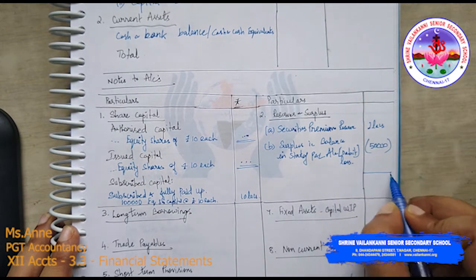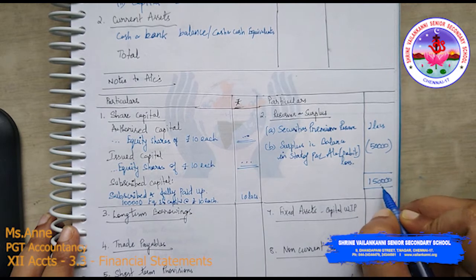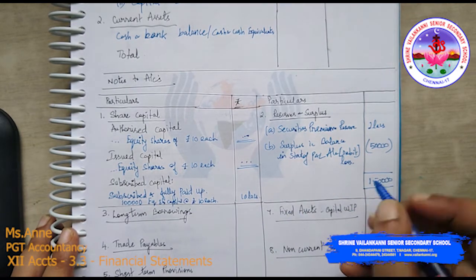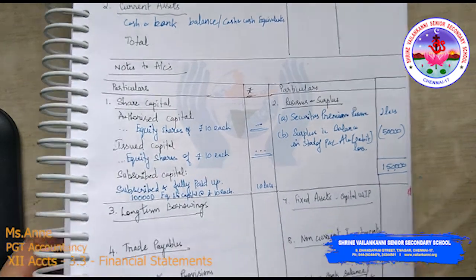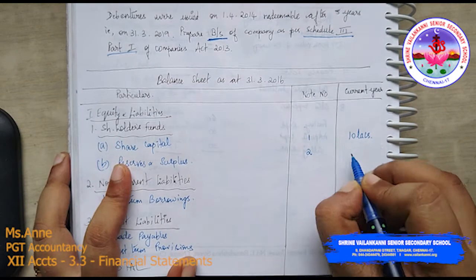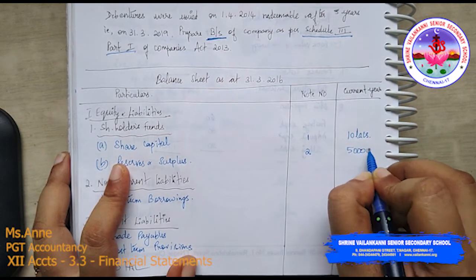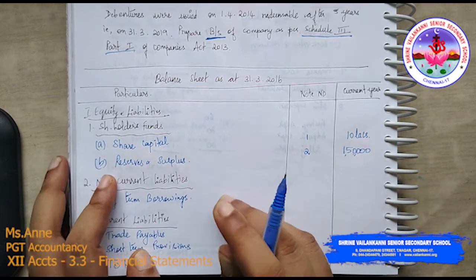Okay, so here I am going to write it as 1,50,000. After writing off the loss, my balance under reserves and surplus should be 1,50,000. So I am just turning this here. So I am writing 50,000, 1,50,000 here. Okay, so this is reserves and surplus.